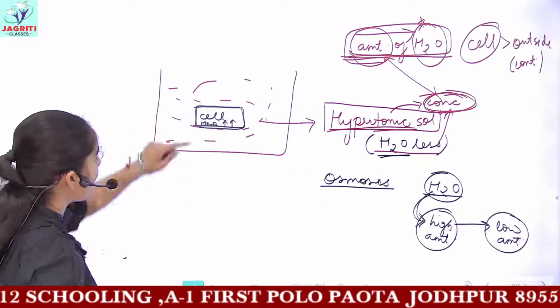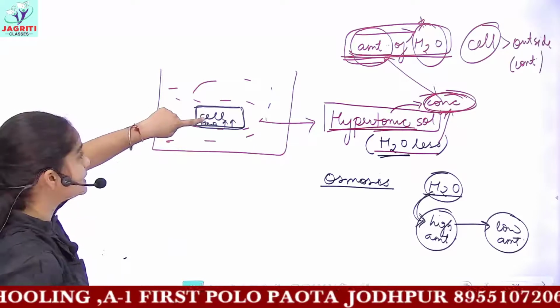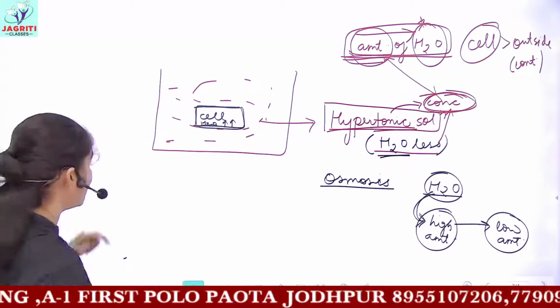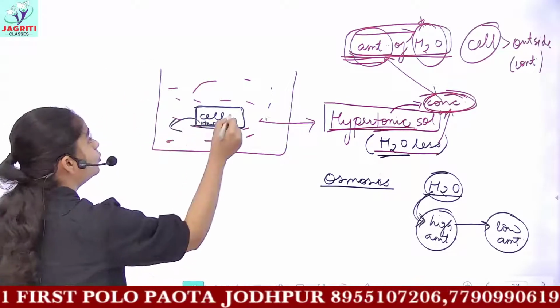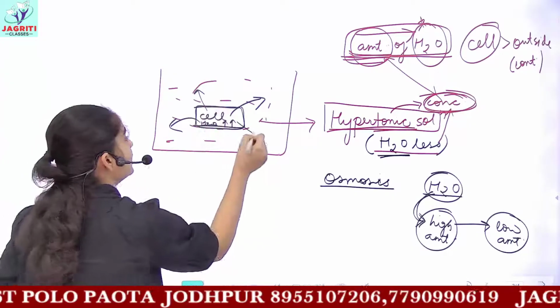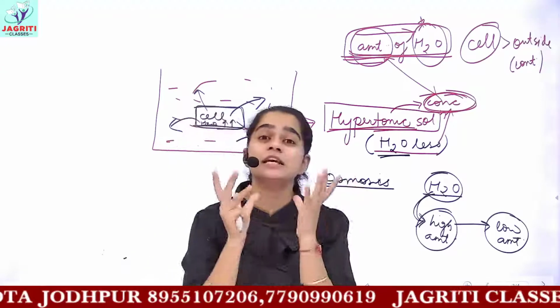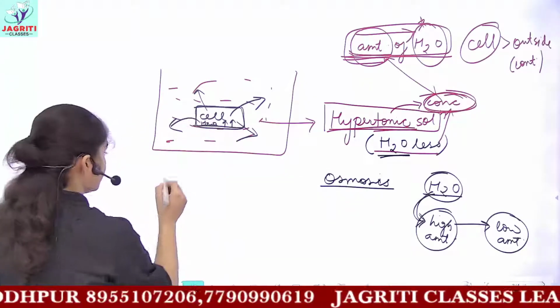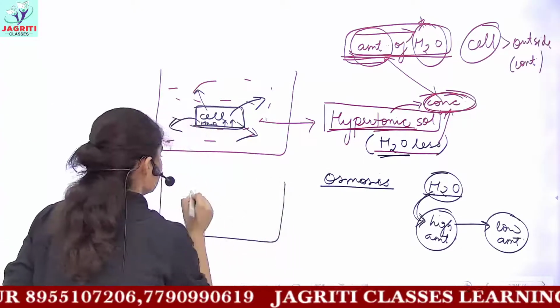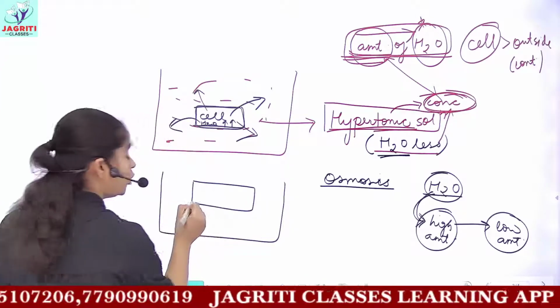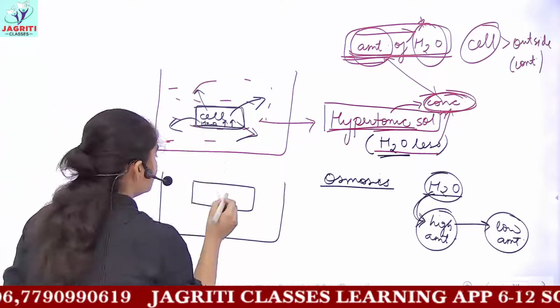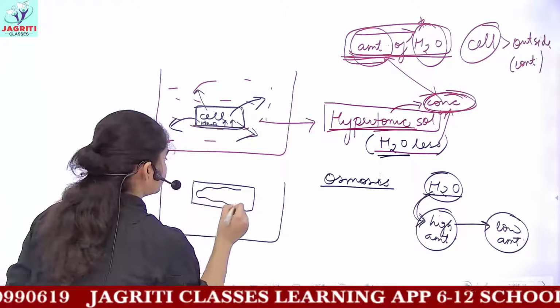So because we have a higher amount of water inside the cell compared to the outside environment, this water will move outside, that is, to the container. And because this cell is losing the fluid, or losing the water, what I would observe is that this cell will shrink up.